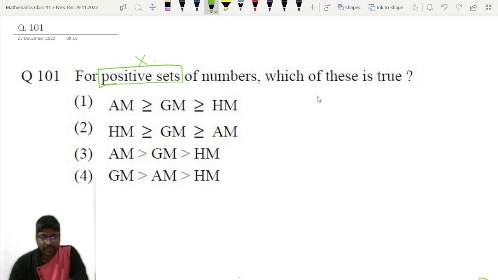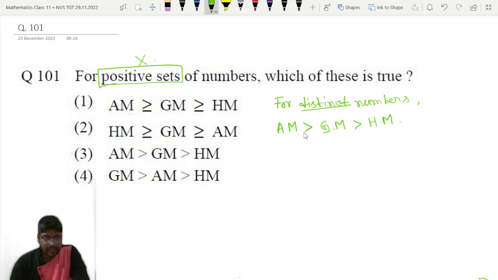Suppose you are given any number of distinct numbers, or a set of distinct numbers. We always have AM greater than GM greater than HM. For distinct numbers, option number 3 will be the correct answer.